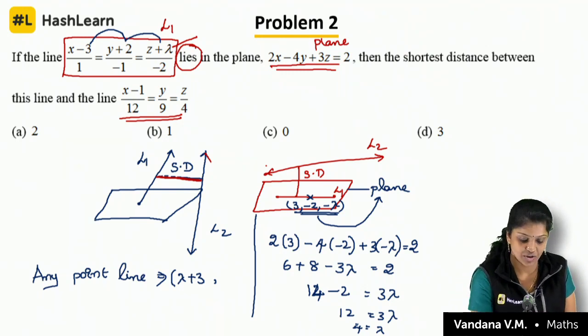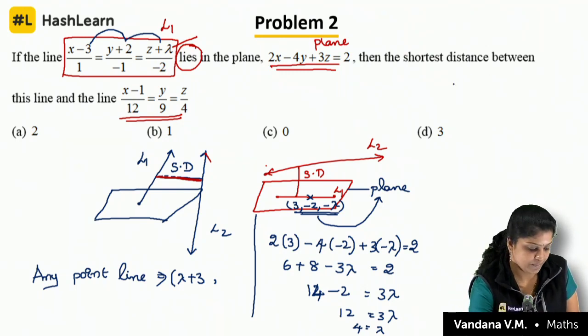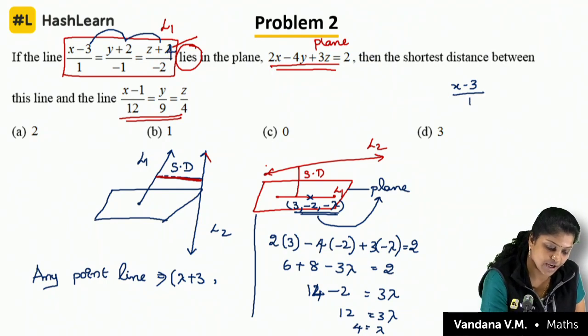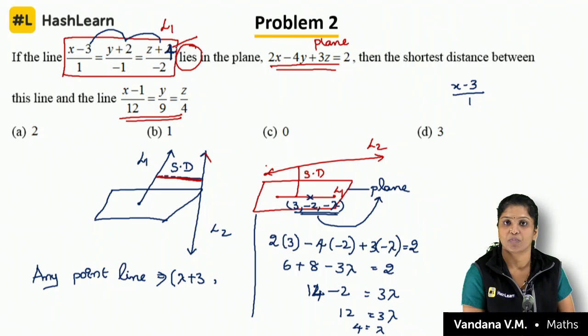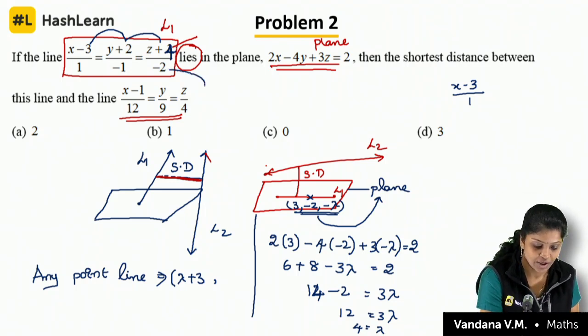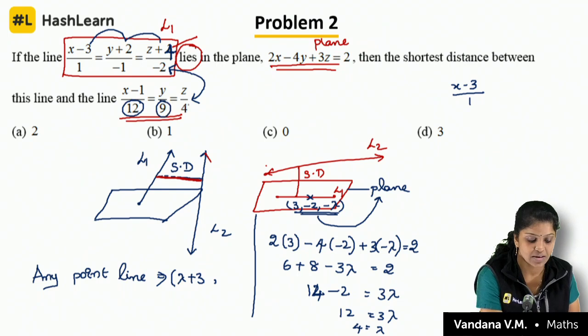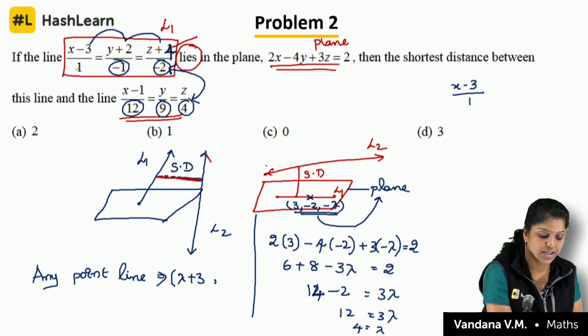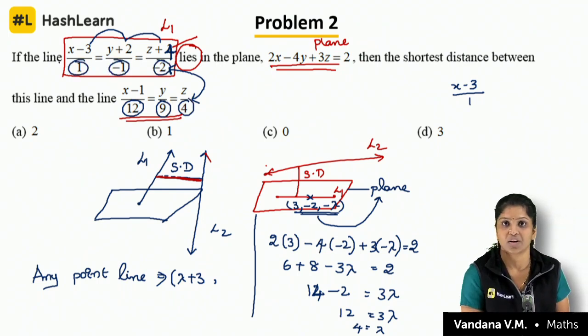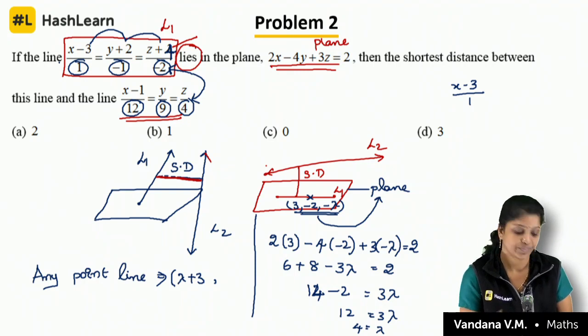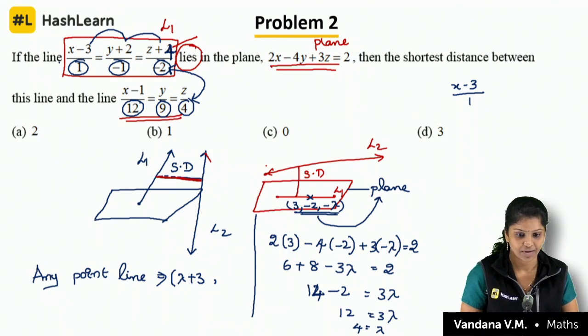So now the question is very simple. x minus 3 by 1, so instead of lambda, I know that the lambda value is 4. I know the equations, so I can easily find out the shortest distance between these skew lines. How do I know these are skew lines? By seeing the DRs. The DRs are not proportional. This is not parallel lines. This is skew lines.